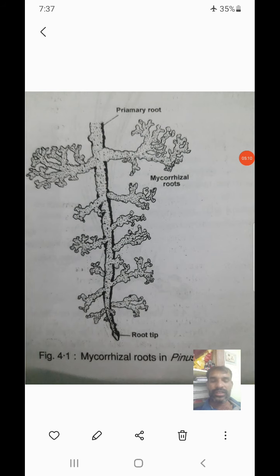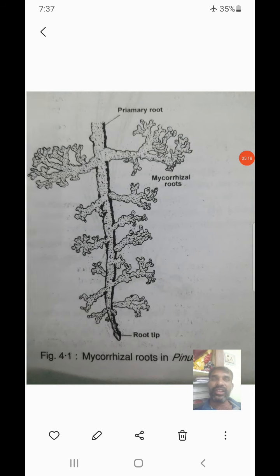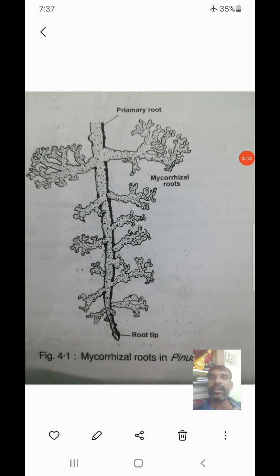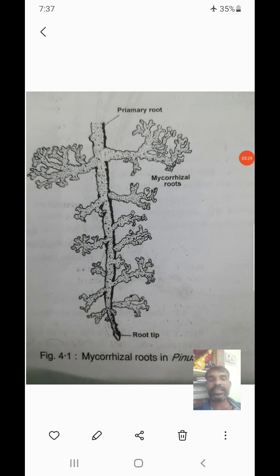These are the common parts that are similar to angiosperms also. In the middle cortex region, especially, it is filled with nitrogen fixing bacteria, especially Nostoc and Anabaena. These are the most important nitrogen fixing bacteria present in the cortex region. That is the best example, the Cycas plant, with the type of roots called coralloid roots. Two different types of root system are present, and the common root system is the taproot system.